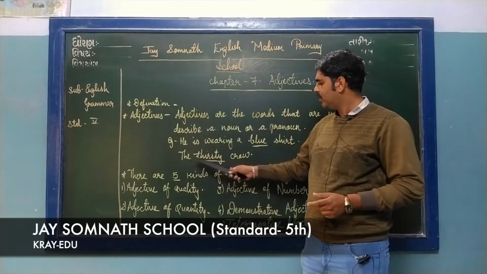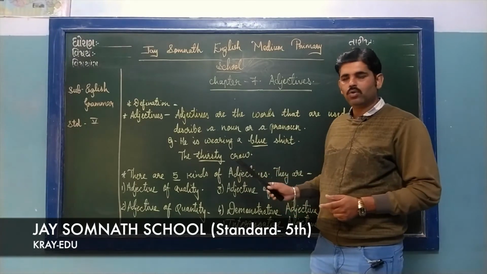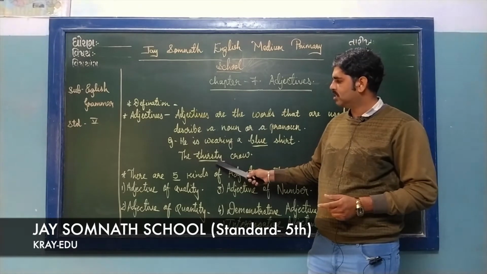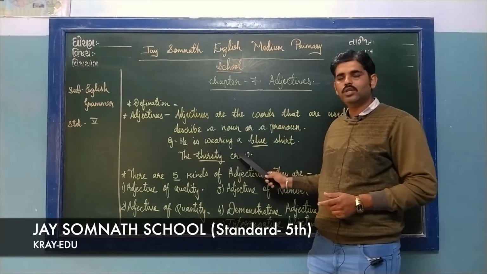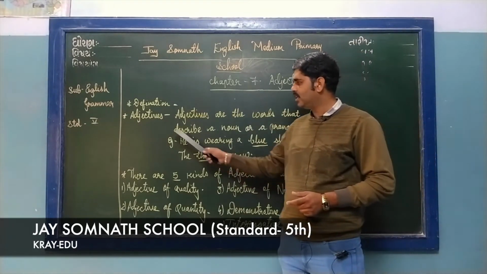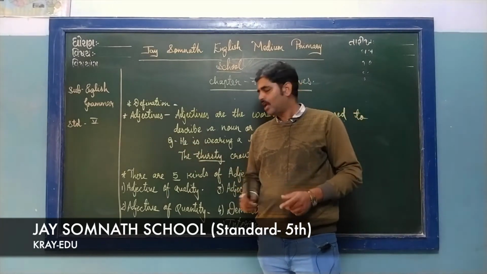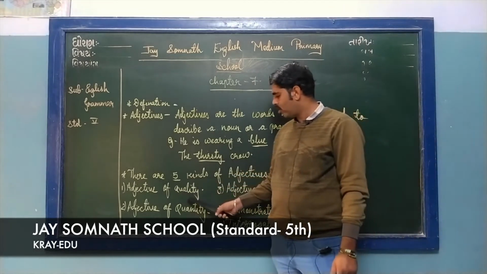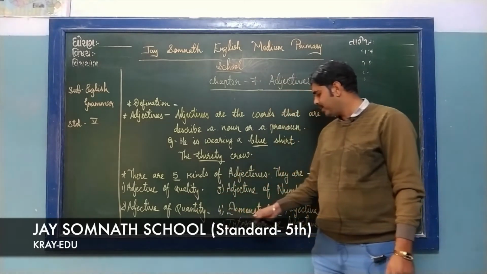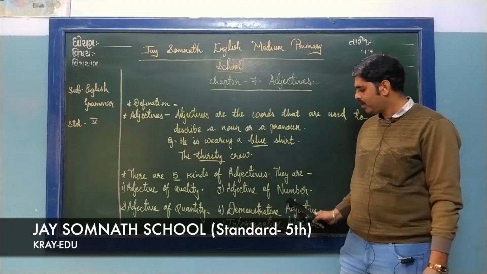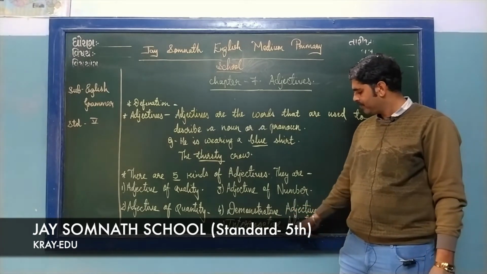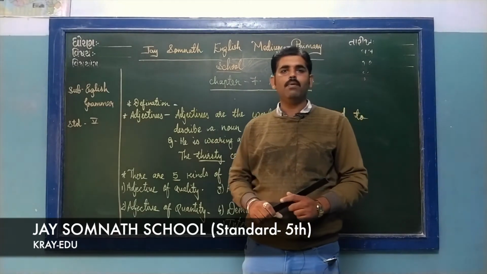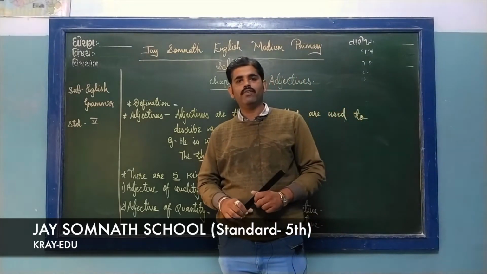The next one, the thirsty crow. Crow is the name of a bird, it is a noun. How is the crow? Thirsty. The word thirsty adds something to the noun. That's why the word thirsty is called an adjective. Now there are 5 kinds of adjective: adjectives of quality, adjectives of quantity, adjectives of number, demonstrative adjective and interrogative adjective. In this lesson we are going to learn in detail about all these 5 kinds of adjective.